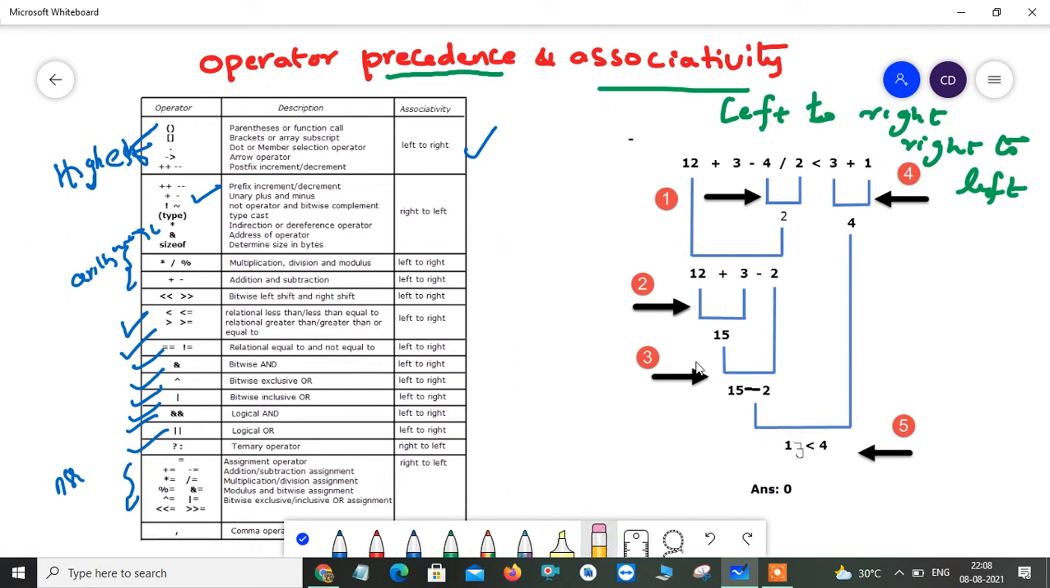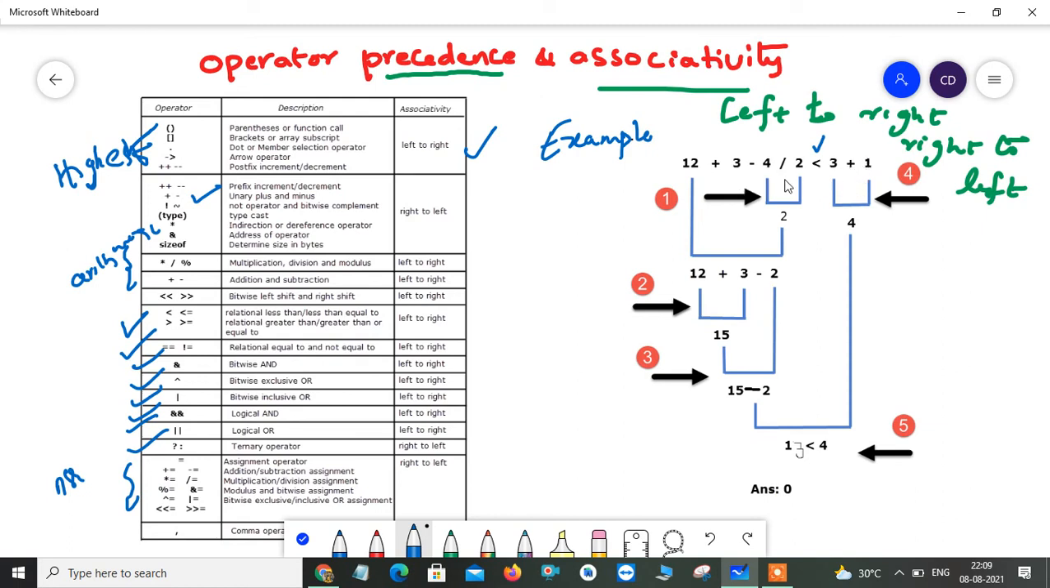Right? So here is an example. This is an example of an expression. Now we are going to evaluate this expression by using operator precedence and associativity. So you can give this expression anywhere in the world, and everyone gets the same answer. That is actually the meaning of the use of precedence and associativity of operators. So now this expression is 12 plus 3 minus 4 divided by 2 is less than 3 plus 1. So this is a relational operator, and all the remaining operators are arithmetic operators.